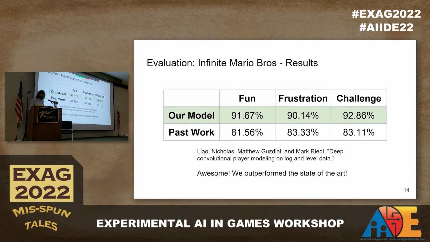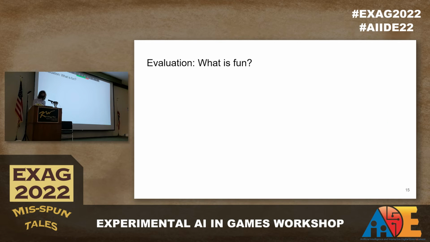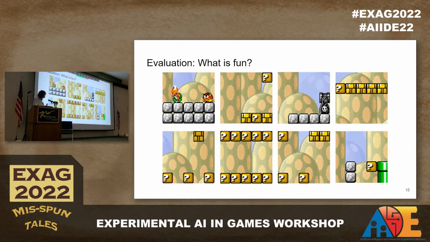So now let's take a look at what our model thinks is fun. Here are some screenshots of 5x5 level sections that maximally activated our model's fun filter. This is a reminder that we do not actually tell it anything about the game or what is fun. This is what the model has decided is interesting or fun. And looking at it, you can see some challenging or interesting sections of gameplay. Here you might have 2 enemies, or in that third picture, you'll have yourself jumping up and then having to duck under a bullet bill, which are all interesting in their own right.